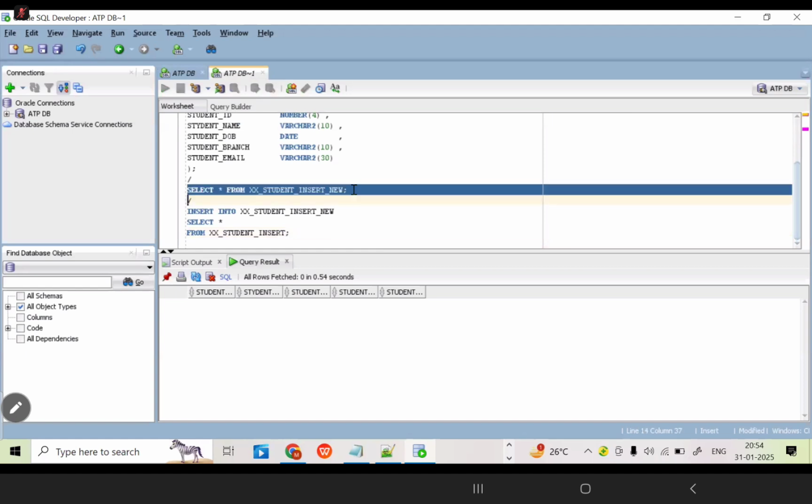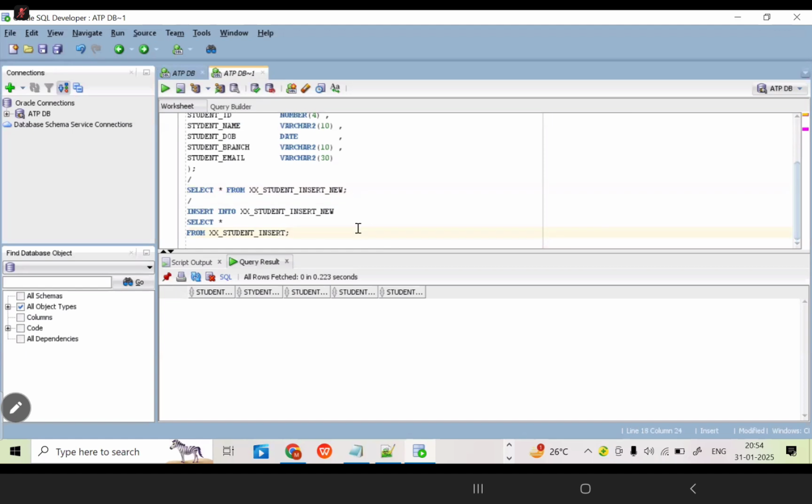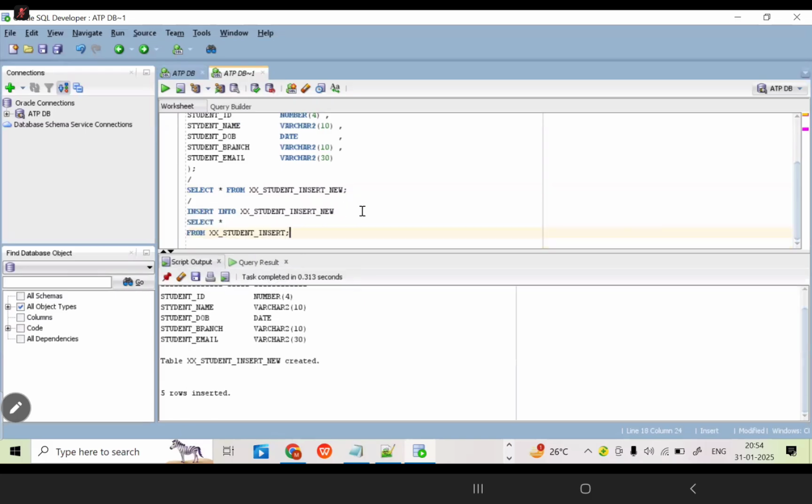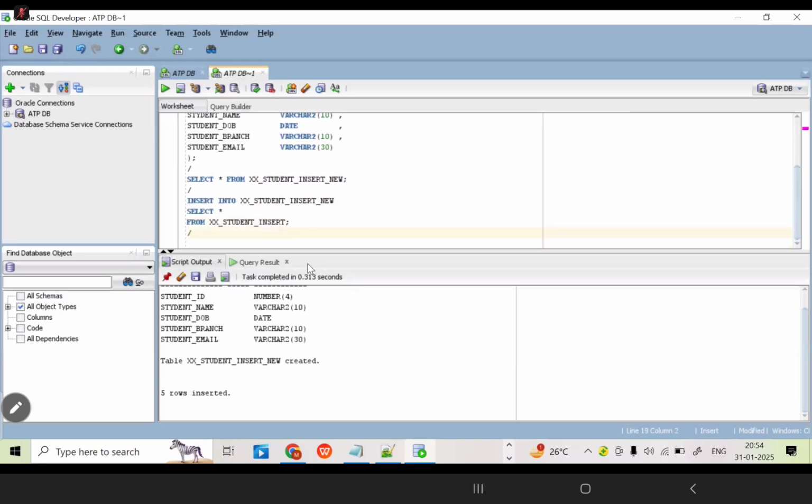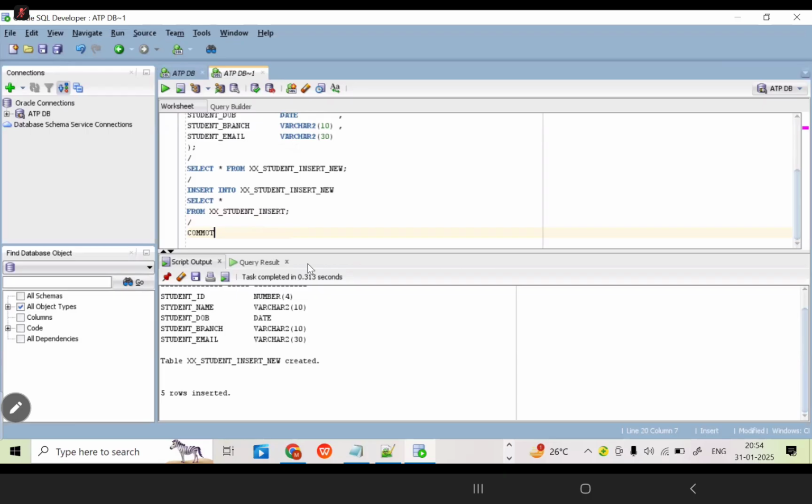Currently, is this table having any data as of now? Nothing. No. After execution of this query, all the 5 rows are inserted at a time only. Just apply the commit. Then you will be able to see the data. Okay.